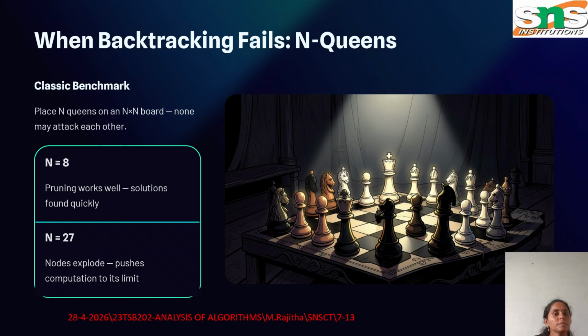When backtracking fails: the n-Queens problem. The n-Queens problem is a famous example of backtracking. The objective is to place n queens on a chessboard so that no queen attacks another queen. For small values of n, backtracking works very efficiently. For example, with 8 queens, a solution can be found quickly.